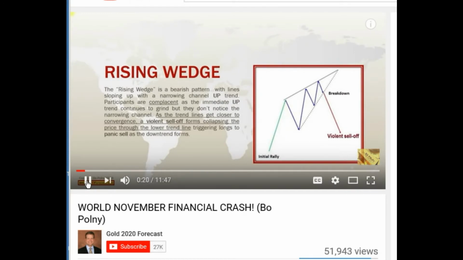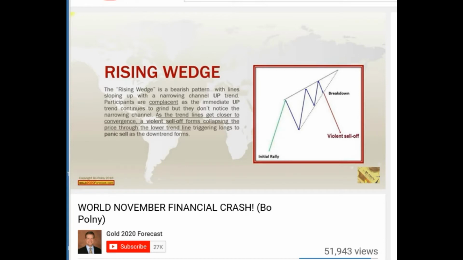This is a very important chart pattern. It is called a rising wedge. It is a bearish pattern with lines sloping up with a narrowing channel uptrend. Participants are complacent as the immediate uptrend continues to grind, but they don't notice the narrowing channel.